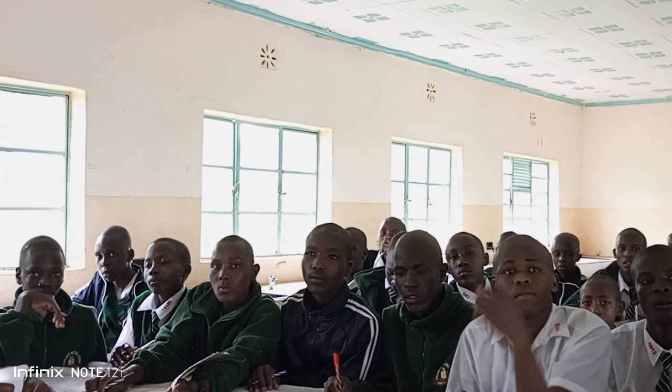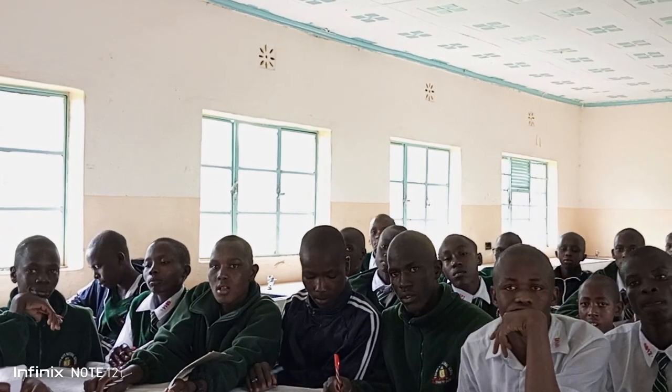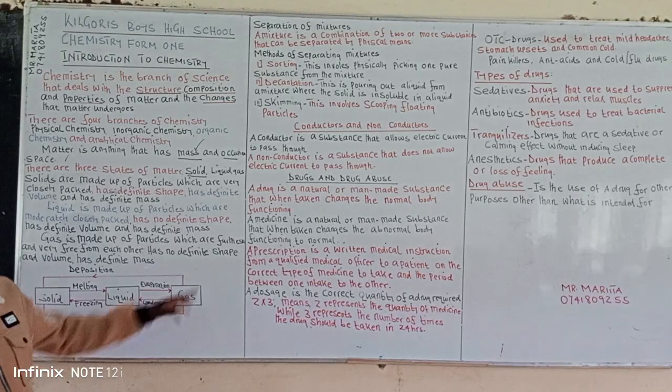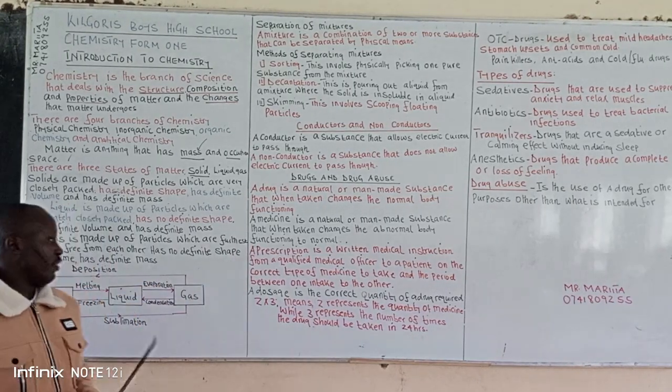This one you can go to a chemist, and then you have a drug from there. The one that you take that changes your body from abnormal functioning to normal functioning, that one is called a medicine.